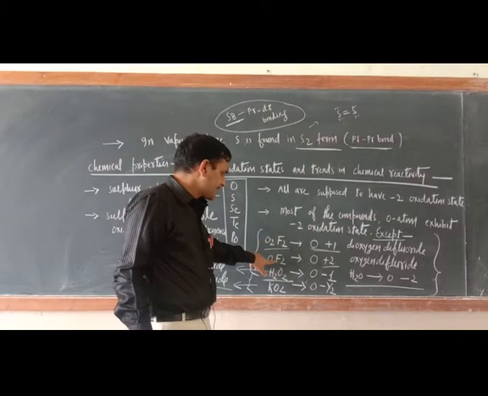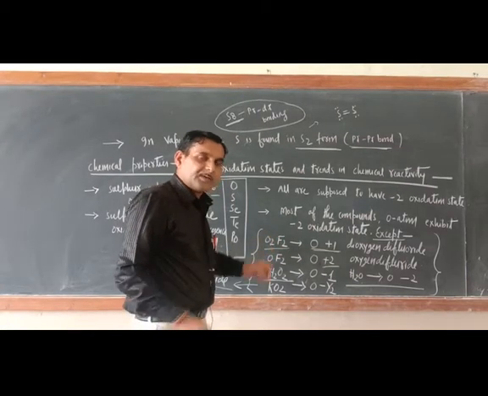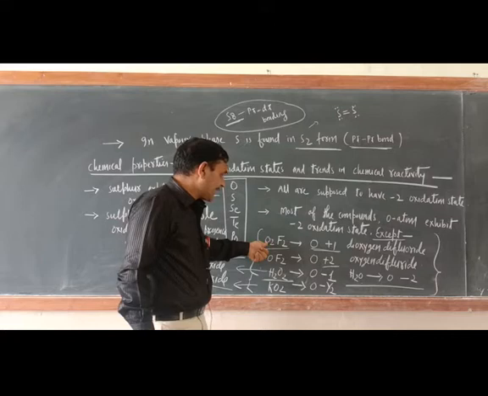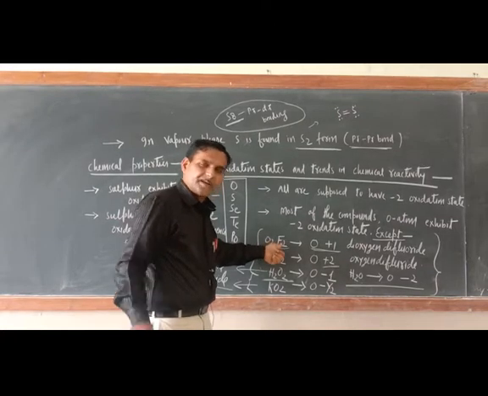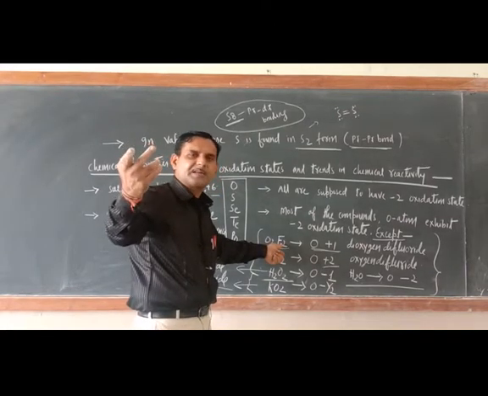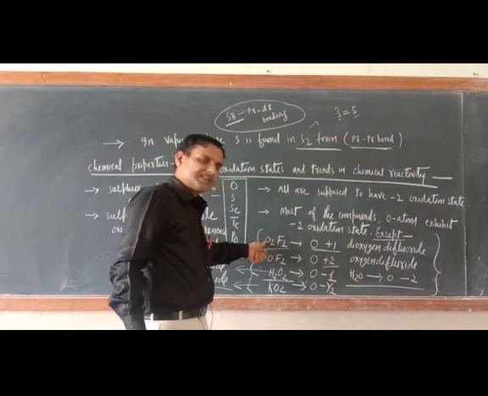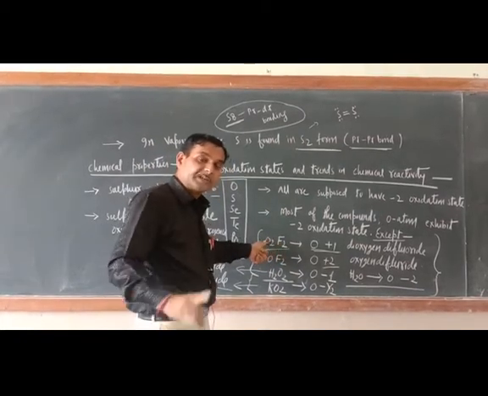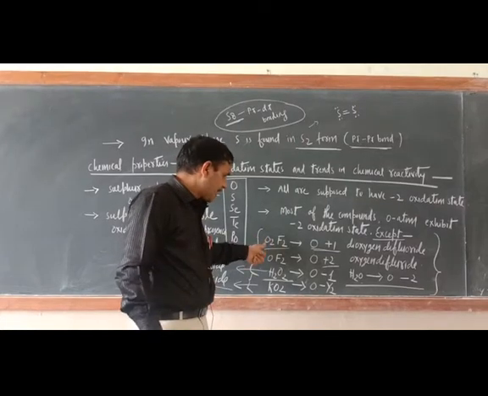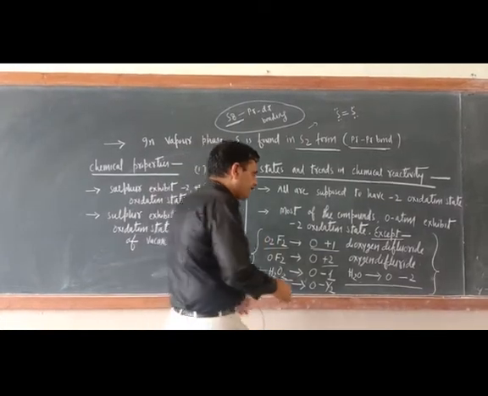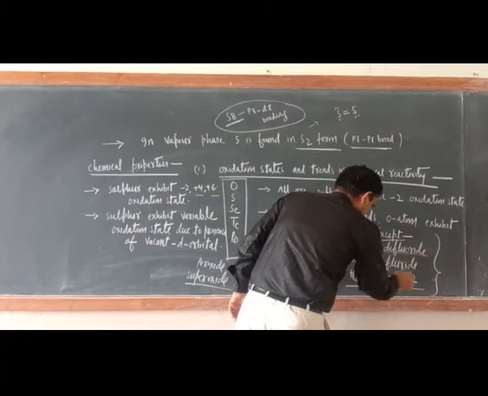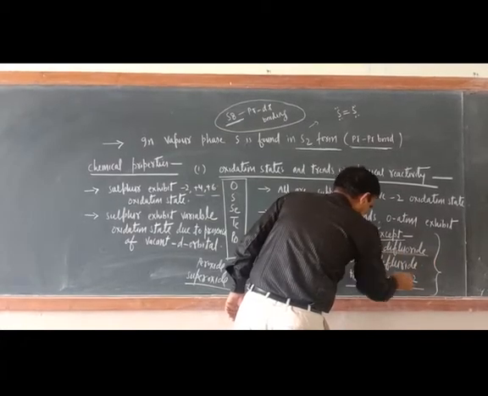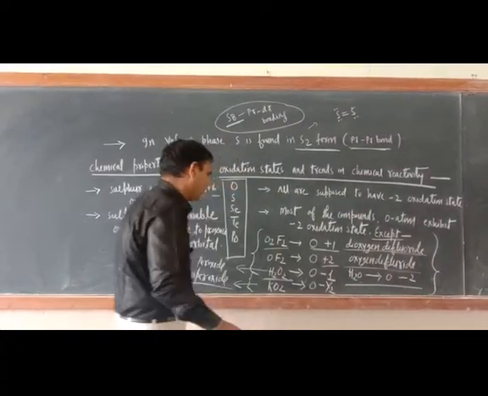This is oxygen difluoride. Because here oxygen is less electronegative than fluorine. Fluorine is the most electronegative element of the periodic table, and oxygen is less electronegative. Means with respect to fluorine, oxygen is electropositive. So this is oxygen difluoride, and this is dioxygen difluoride.